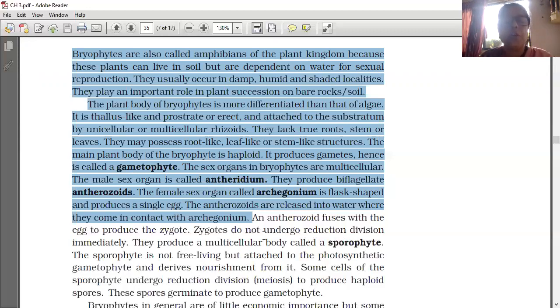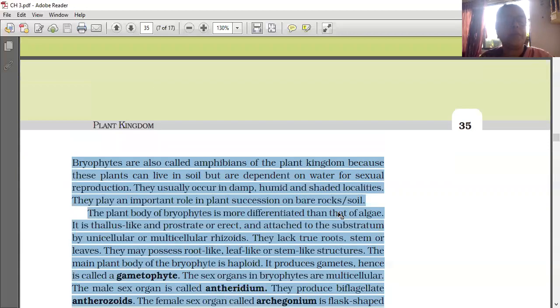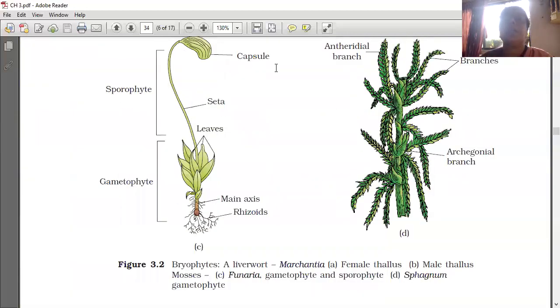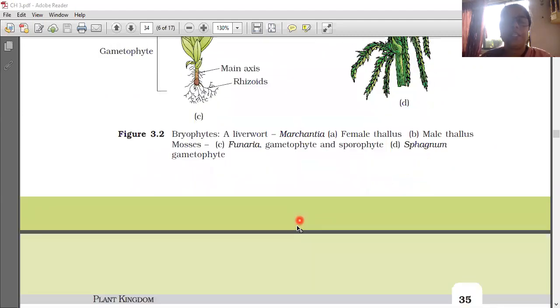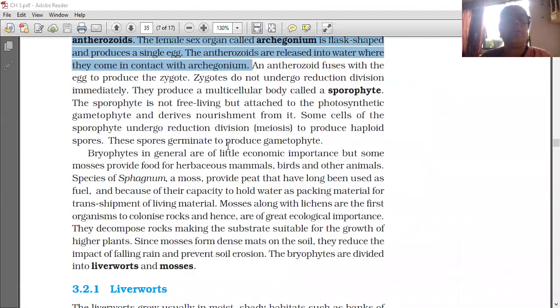Zygote does not undergo reduction division immediately. Usually what will happen? The zygote will undergo reduction division, but here the zygote is not directly undergoing reduction. Zygote does not undergo reduction division immediately. They produce a multicellular body called a sporophyte.